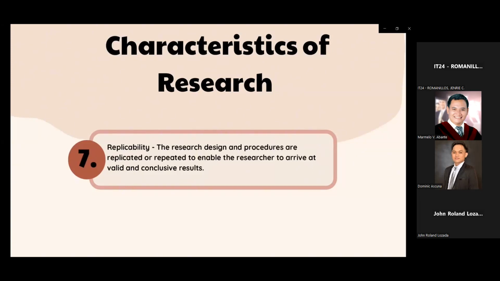When research can be replicated by independent researchers using the same methods and data, it enhances the credibility and reliability of the scientific knowledge generated. It is a fundamental aspect of the scientific method, promoting transparency and accountability in research.